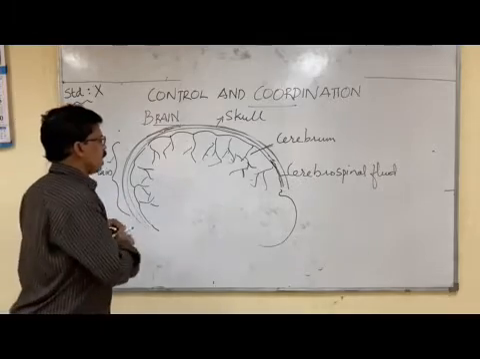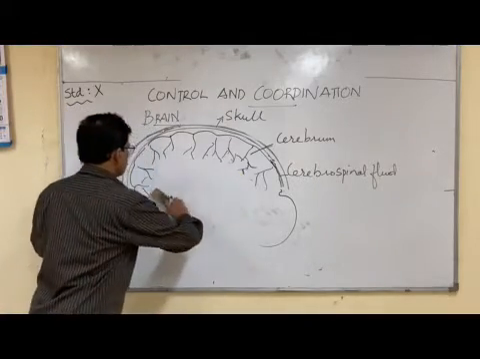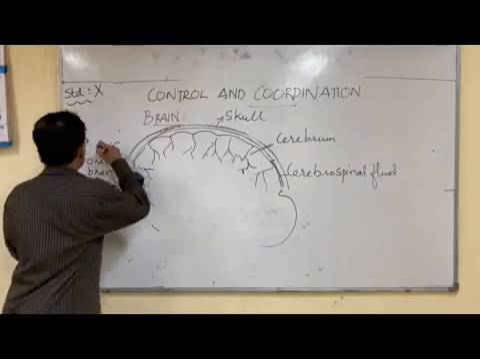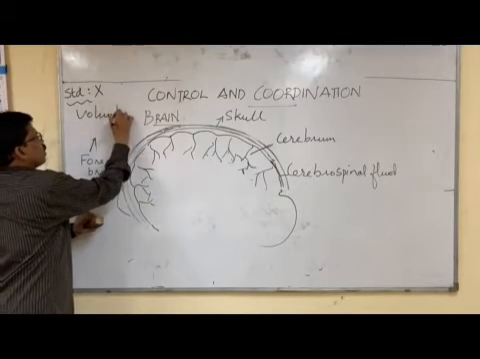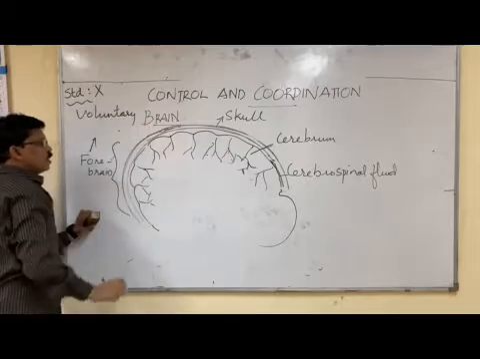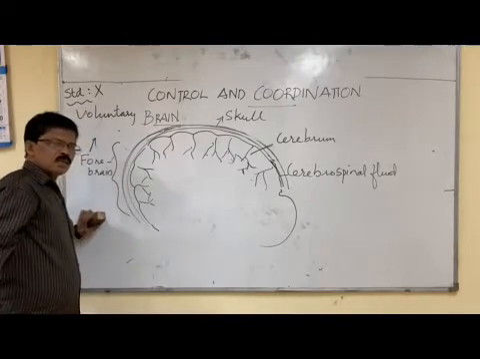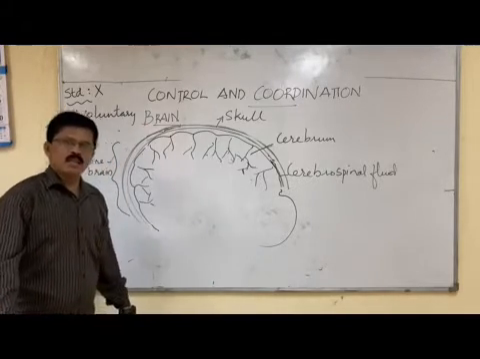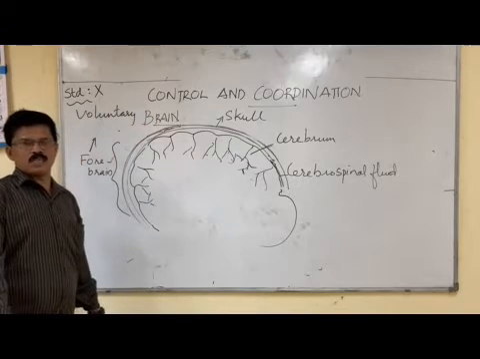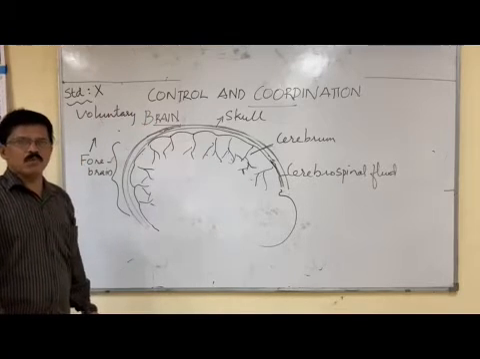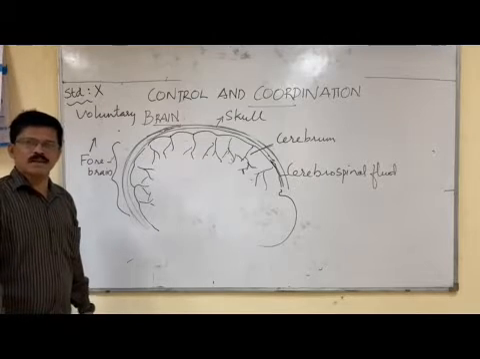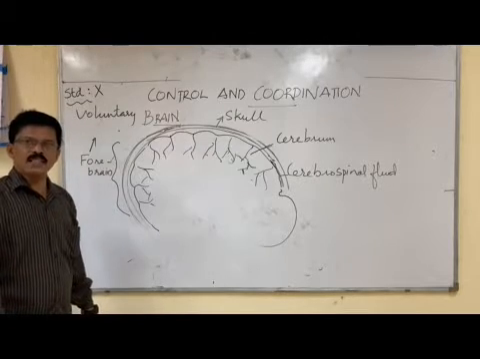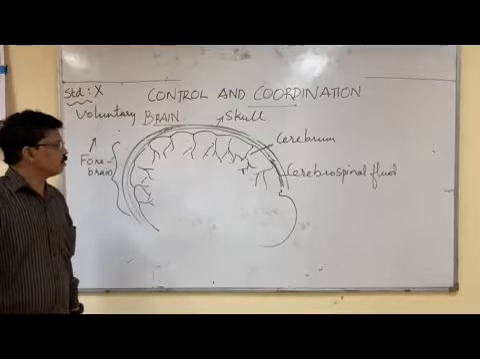So cerebrum is the largest part of the brain, and the cerebrum or forebrain helps in the control of voluntary actions. So what is the meaning of voluntary action? The action which happens with our will and wish is called the voluntary actions, voluntary activities. For example, walking, thinking, eating, running, and all intellectual activities might be controlled by the cerebrum.